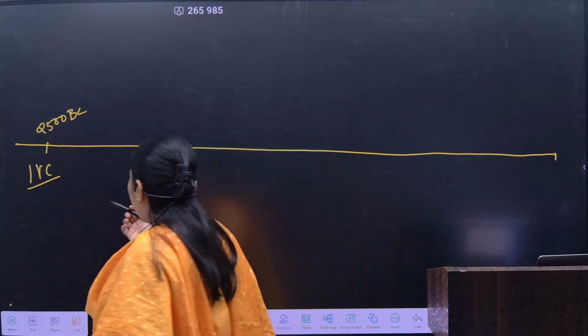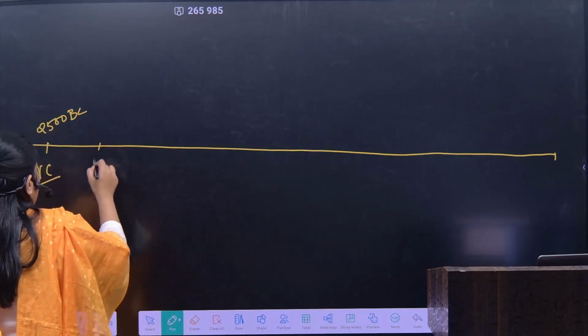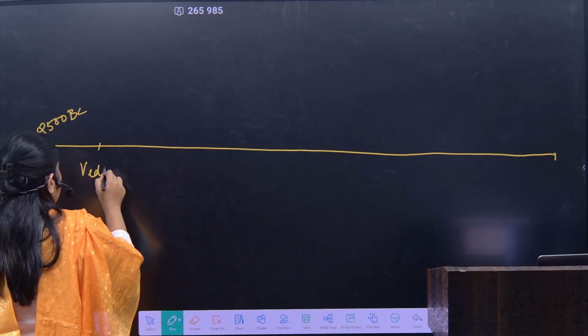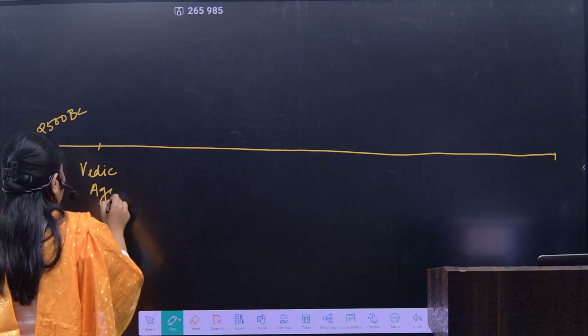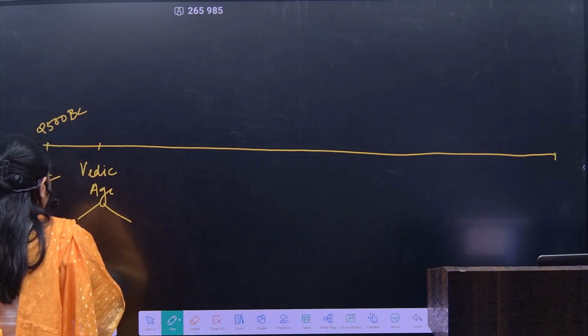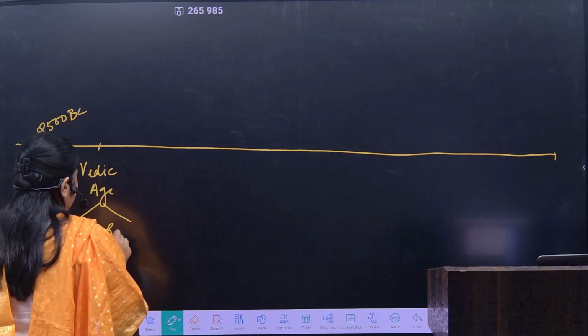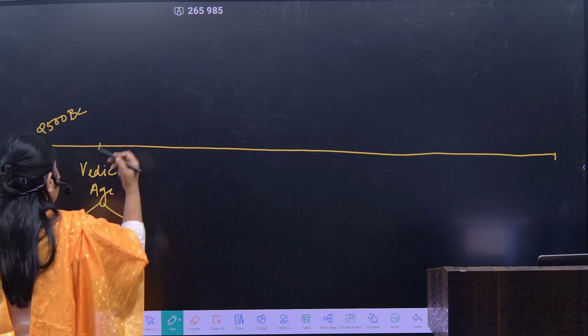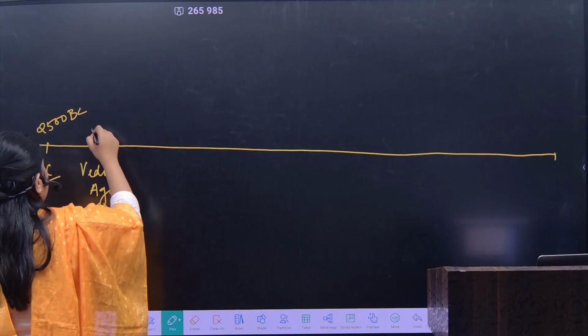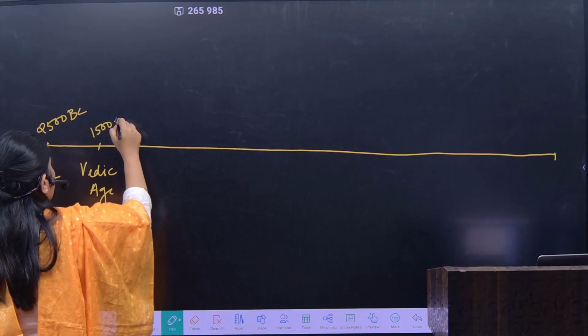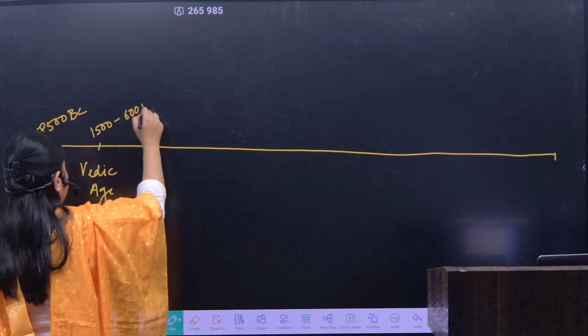After that, we saw the Vedic age, or Vedic period, which was divided into the early and the later period. This ran from 1500 BC to 600 BC.